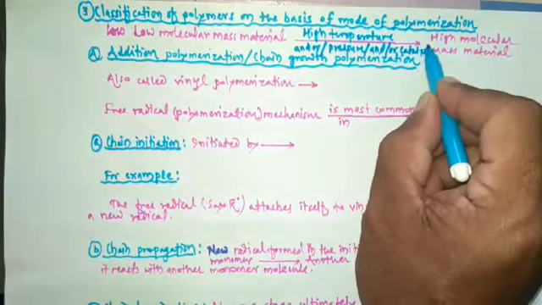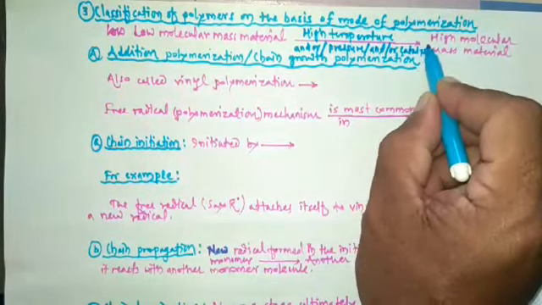So low molecular mass material possessing reactive groups can be converted into high molecular mass material by using high temperature, or high pressure, or a catalyst. In this way, low molecular mass material is converted into higher molecular mass material.